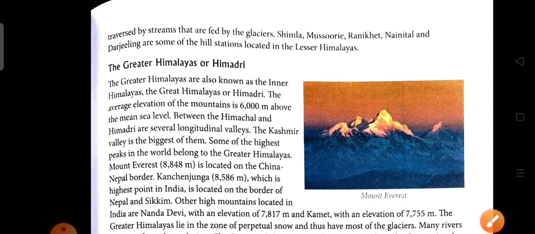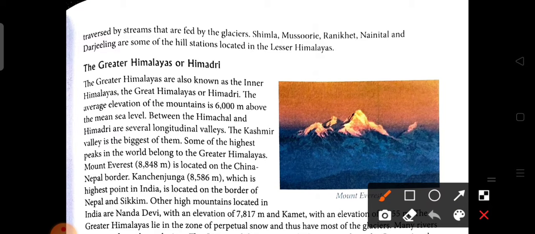The lesser Himalaya has numerous deep gorges traversed by streams that are fed by the glacier. So what do you mean by fed by the glacier? The water present in these gorges and the streams comes from the water of the glacier. Simla, Mussoorie, Ranikhet, Nainital and Darjeeling are some hill stations located in the lesser Himalaya.